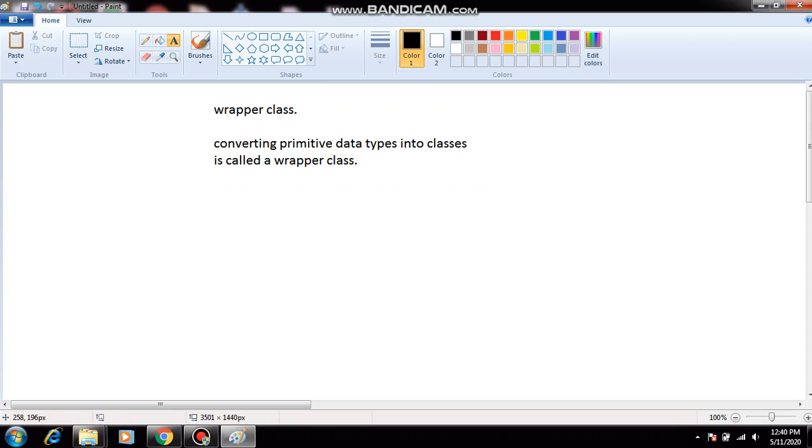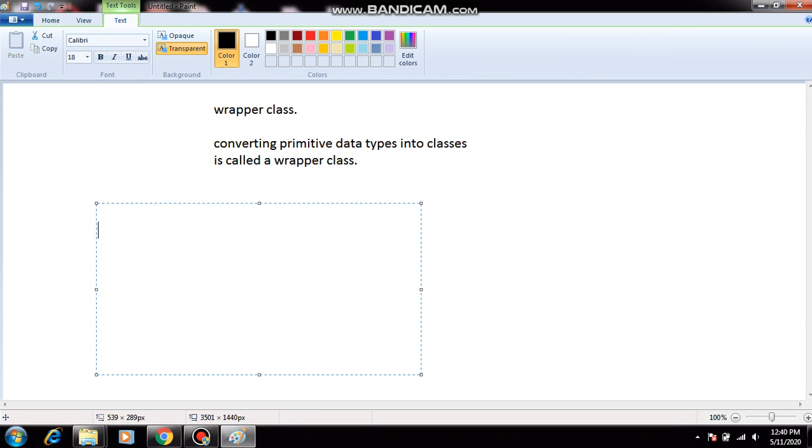For example, what are the primitive data types we see? I told you in the starting class. One more time I will give the list of the primitive data types. So boolean, next byte, next short, next int, long, float, double, character. These all come under primitive data types.